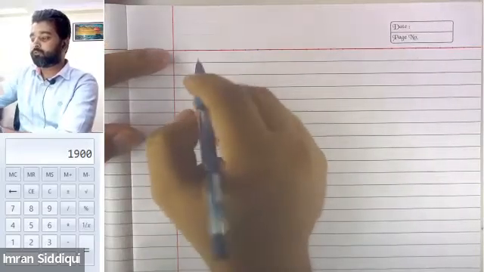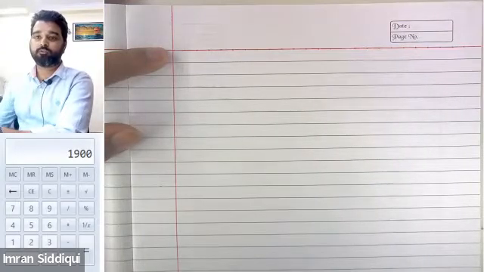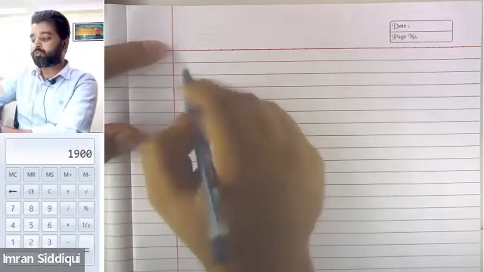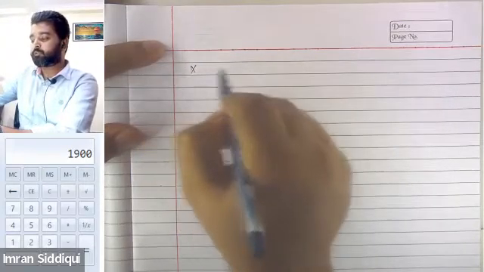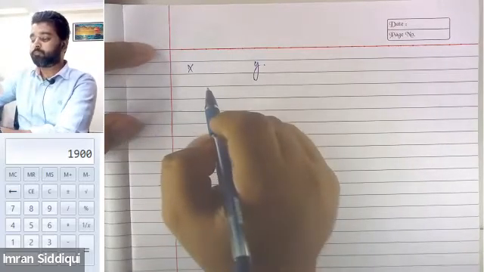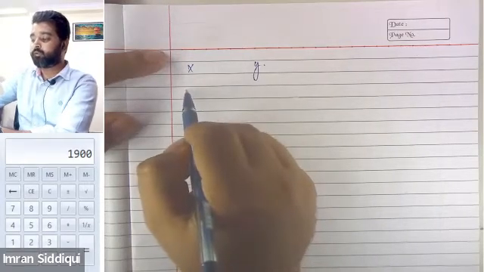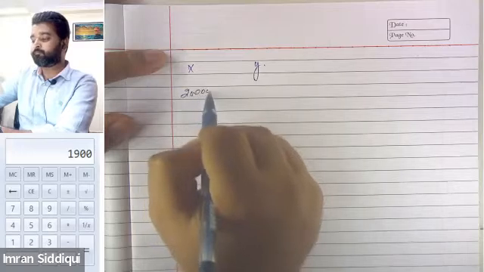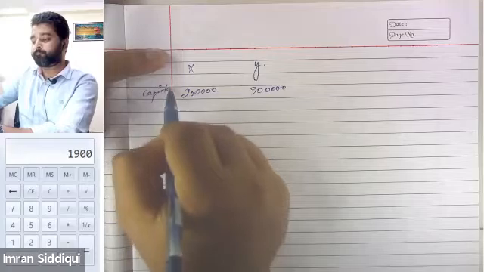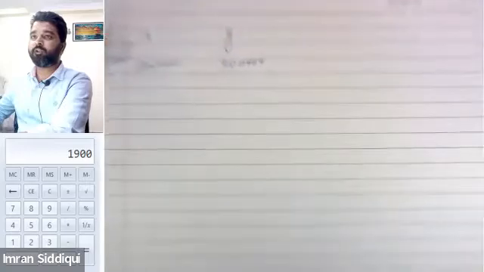So let's suppose there are two partners, Mr. X and Mr. Y. For example, they have contributed 2 lakh and 3 lakh by way of capital.